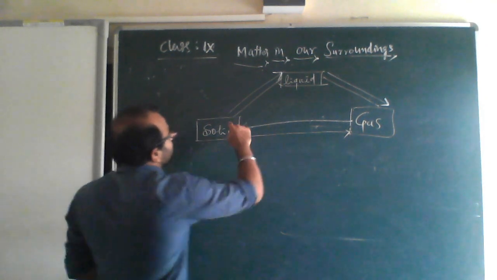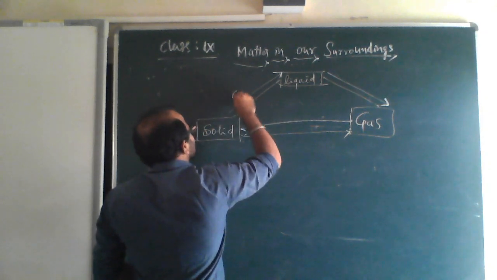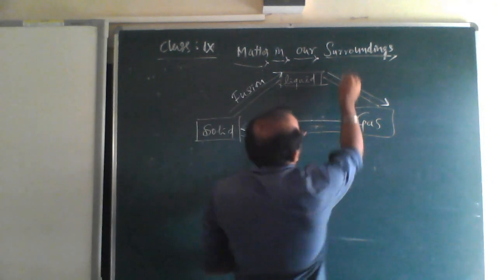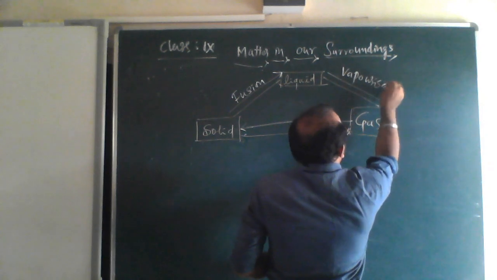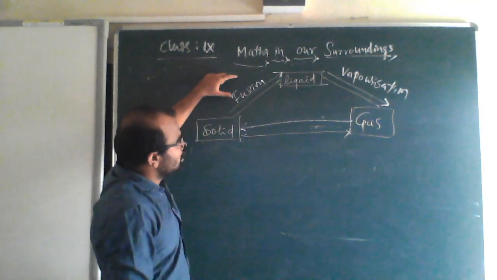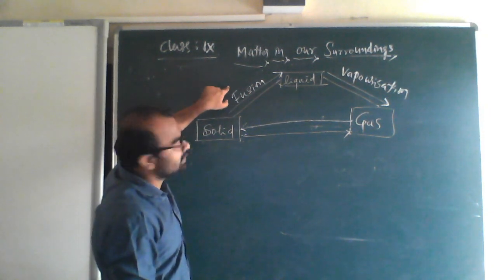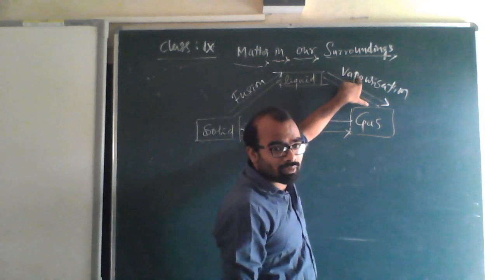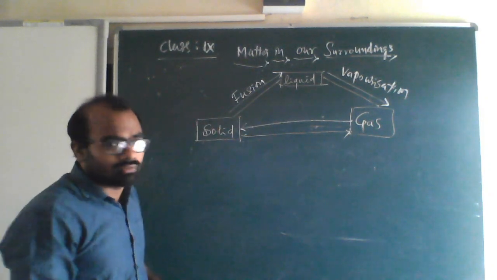So what we call solid to liquid, we call this one fusion. Then liquid to gas we call vaporization. And you have to remember four other definitions here. Here two. Fusion is the process. Other two definitions, latent heat of fusion and melting point. Here, latent heat of vaporization and boiling point. Those two definitions will come there. You have to remember that.